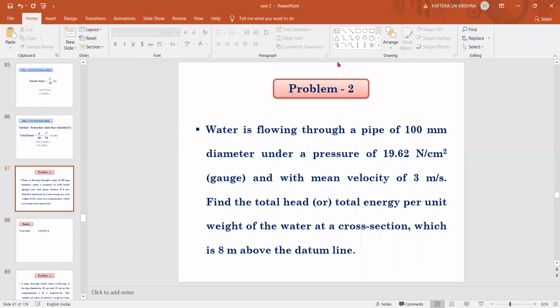Next, kinetic head, V square by 2g. 0.4587. So totally you'll get finally 28.4587. If you remove the 8 here, the remaining is 0.4587, that is the kinetic head, V square by 2g.